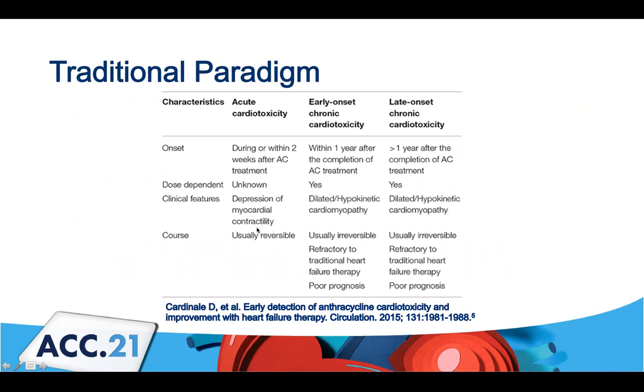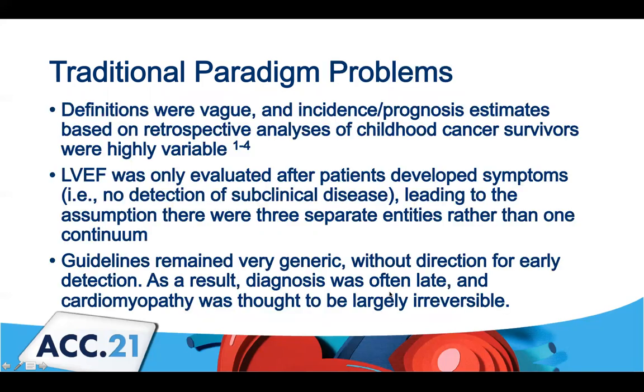There's a lot of variable presentations within this category of acute cardiac toxicity. Now, chronic was a little bit more typical CHF symptoms because they had a physiology of dilated hypokinetic cardiomyopathy. If they presented with symptoms within 1 year, they were early onset, and greater than 1 year, they were late onset. The problem was they were usually irreversible by the time they had developed symptoms. They were refractory to heart failure medical therapy, and they had a poor prognosis. So there were problems with this paradigm.